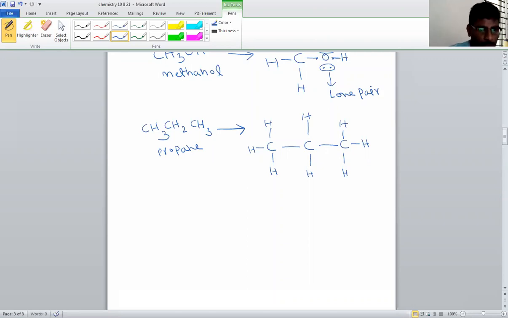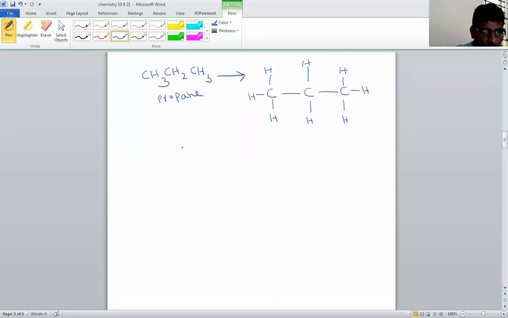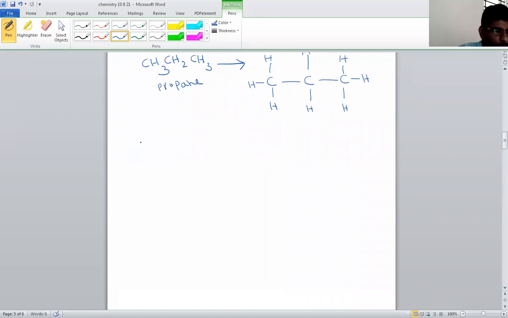So propane molecule. Finally, another molecule I am giving. CH3 CO CH3. Its molecule name is propanone. It is also commonly called acetone. Its common name is acetone. Its IUPAC name is propanone. So we learn them, no problem.